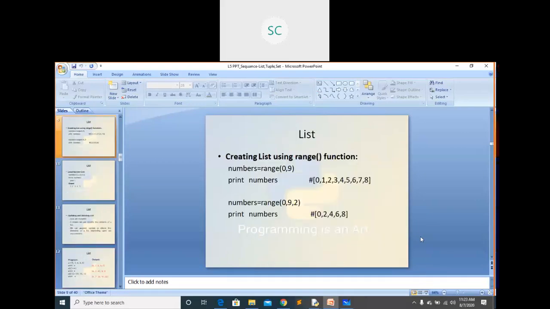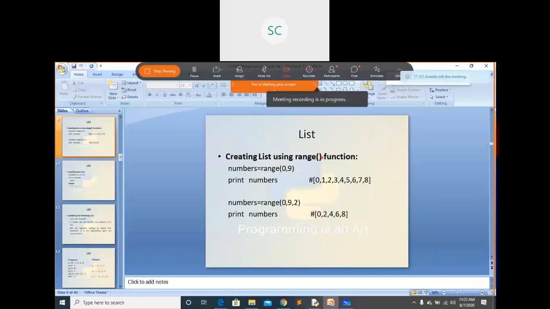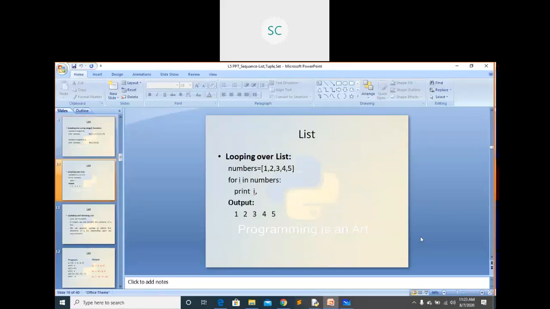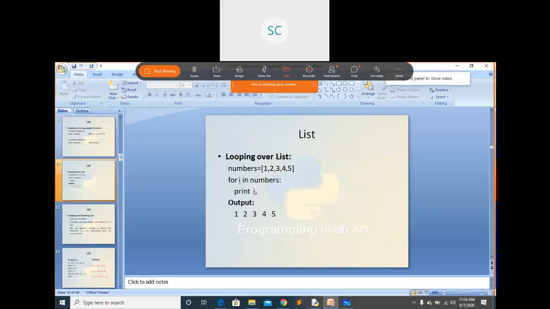This thing also we have seen just now, right? Creating a list by using the range function. Within the list we use this range function. We just gave a list of elements. By using a for loop we just retrieve the elements. This is the list. If you use the for loop, all the elements are retrieved from this list. Here you can see the output. Just now we have seen that by using a for loop we iterated the elements from that list.